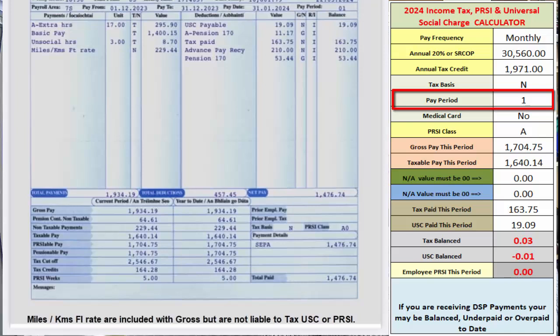The next box asks you for the pay period. Because for this exercise we are only interested in the this period calculations, the pay period must be set to 1. If the pay period is not set to 1, then the calculator will not give the correct result for this period values. That's very important. So no matter what the pay period you're dealing with is on your payslip, if you want to see your this period values, always set the pay period to 1.